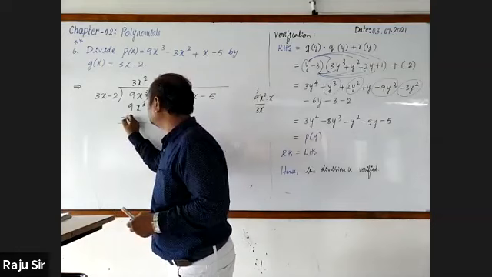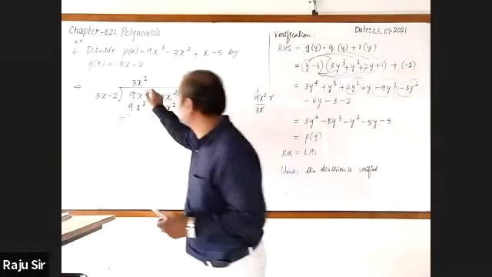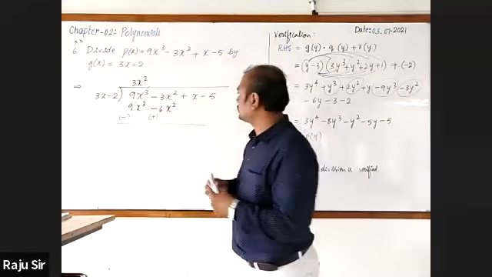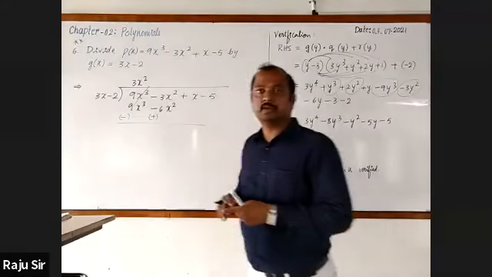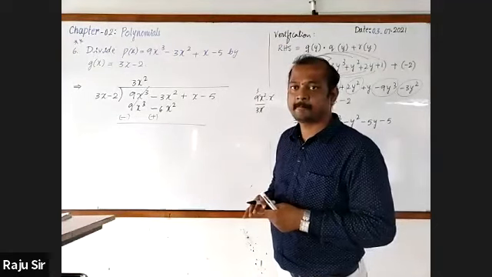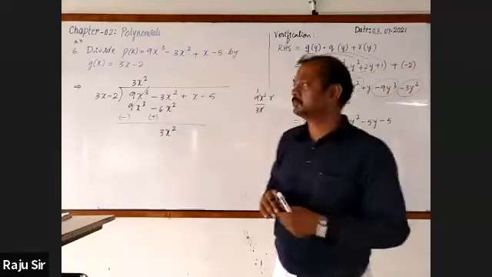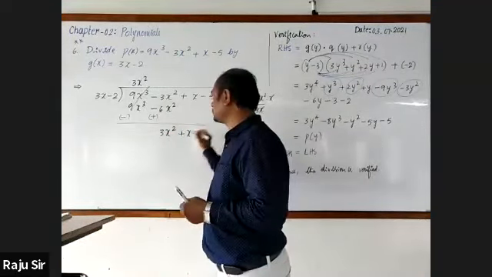Change the sign. This is minus, here is plus. The first term gets cancelled. Now the second term: minus 3x square plus 6x square. How much will it be? 3x square. Carry down x and minus 1.